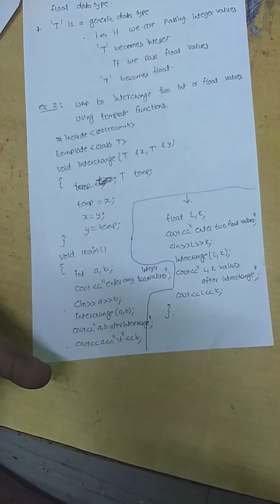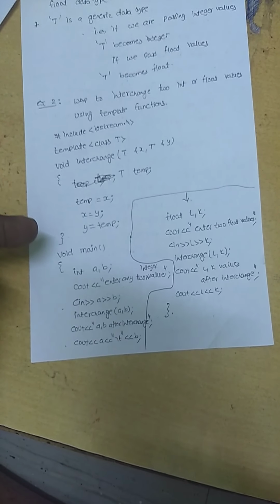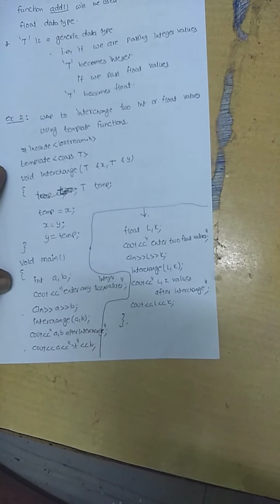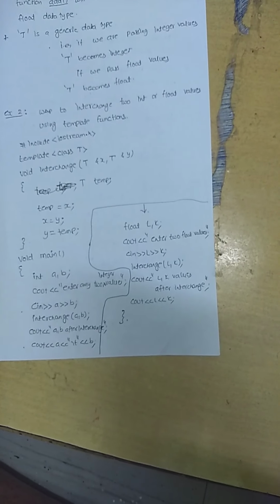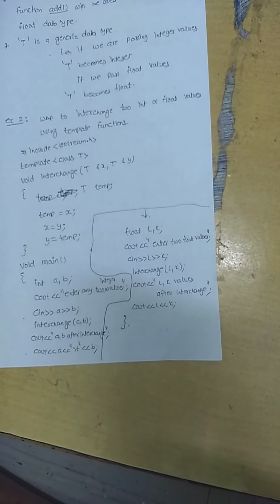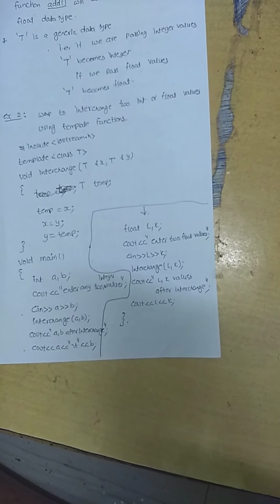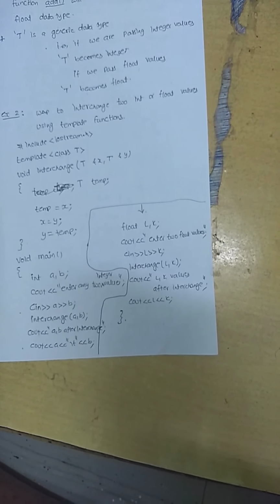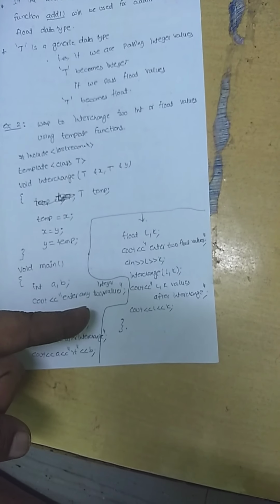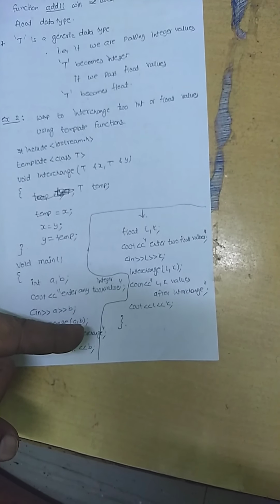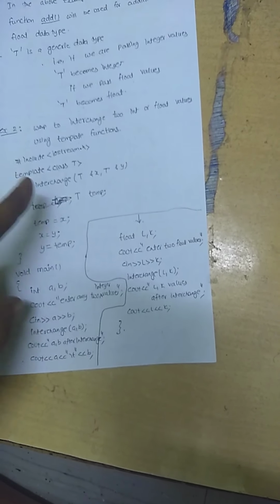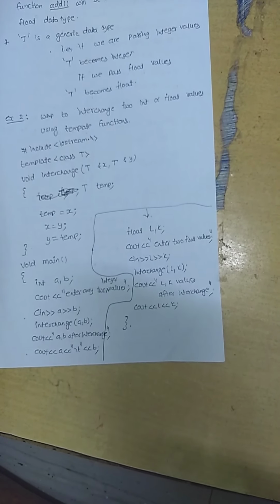Again, if I take l and k, enter any two values and call interchange(l, k), T automatically becomes float now. Previously, when I passed a and b, T became int. Now when I pass l and k, T automatically becomes float. Since it is call by reference, we use the ampersand here. Like that you can make use of template classes and template functions.